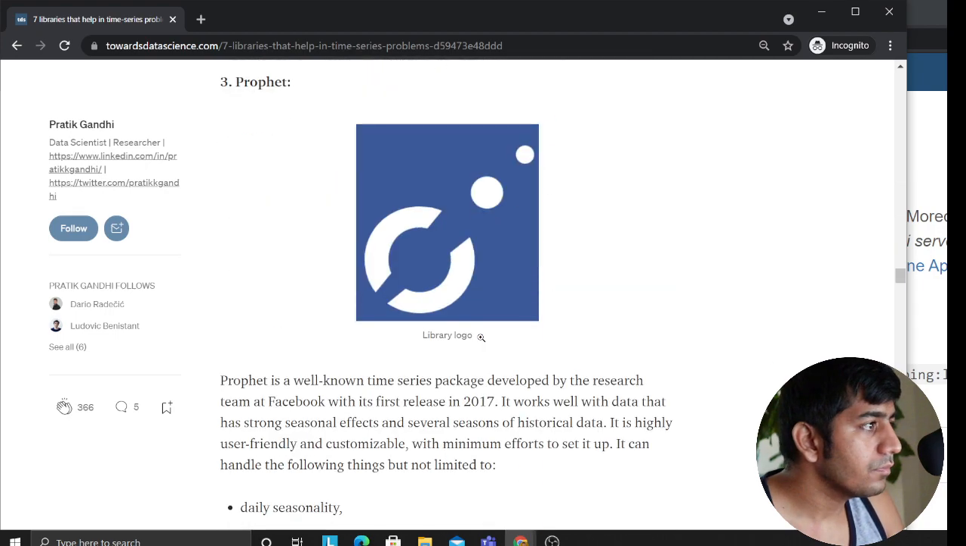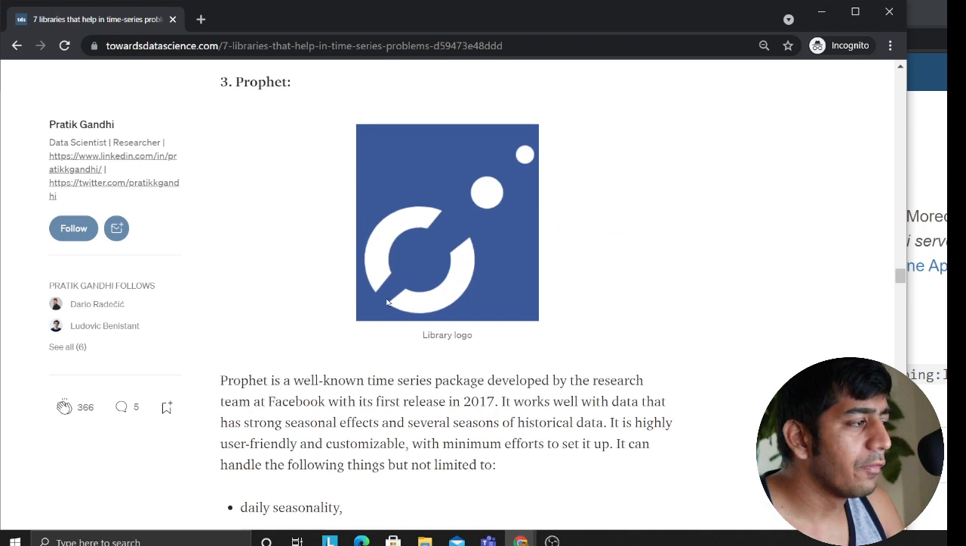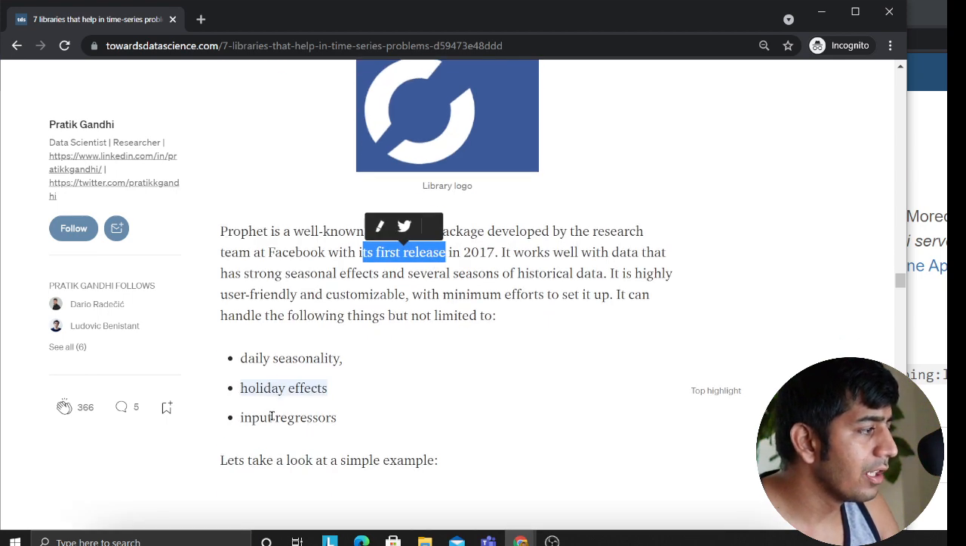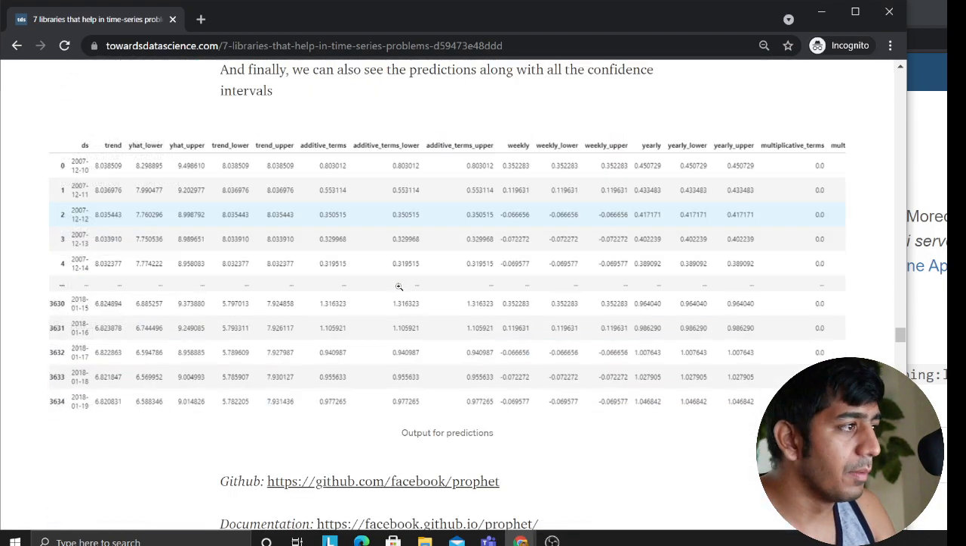After that, we have Prophet. So this is the one that I like. I think the Facebook researchers released it as an open source library. Prophet is a well-known time series package developed by a research team at Facebook. With its first release in 2017, it works with data that has strong seasonal effects and several seasons of historical data. It's highly user-friendly and customizable with minimum effort to set it up. It can handle daily seasonality, holiday effects, adding regressors, and stuff like that. It has all these graphs built in.